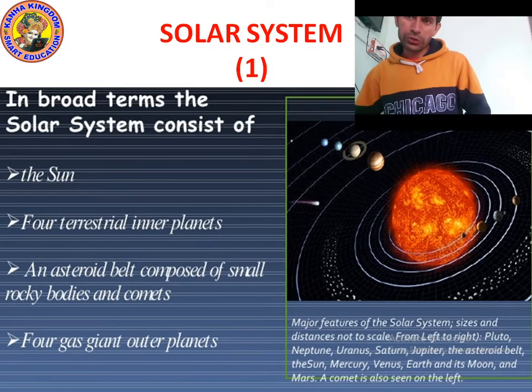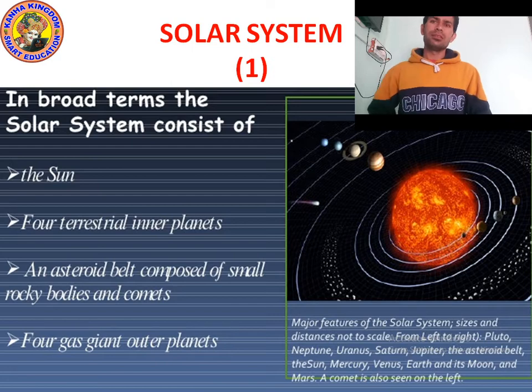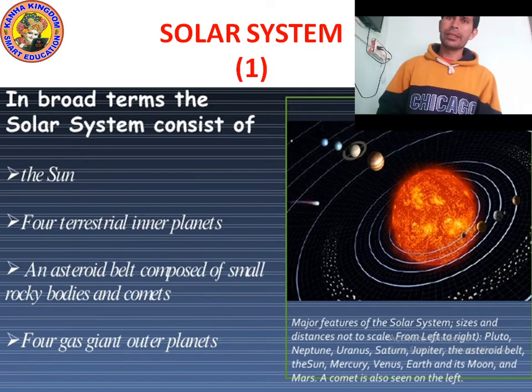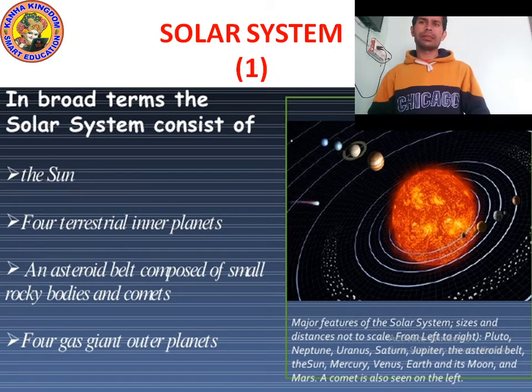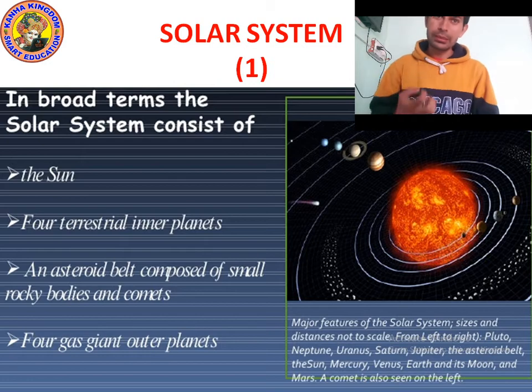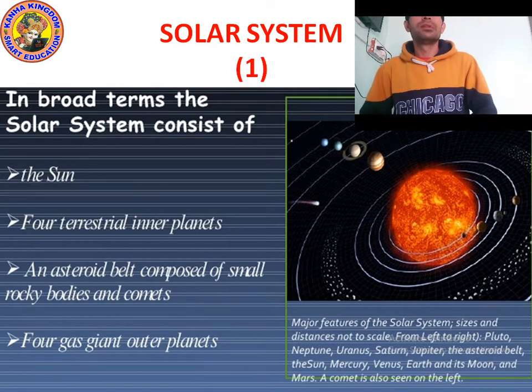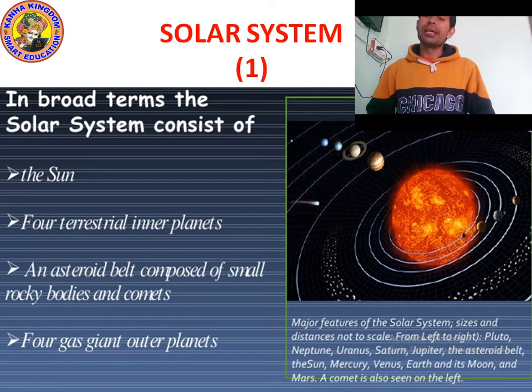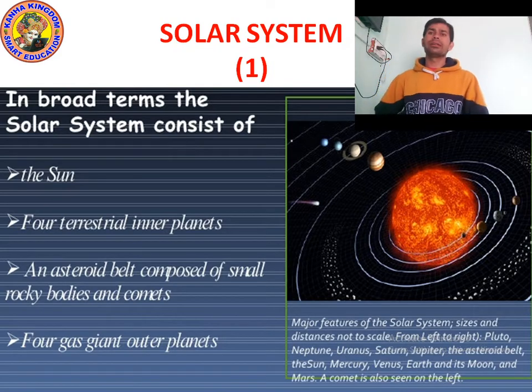In short, a solar system is a system which consists of the sun, planets, asteroids, and comets.